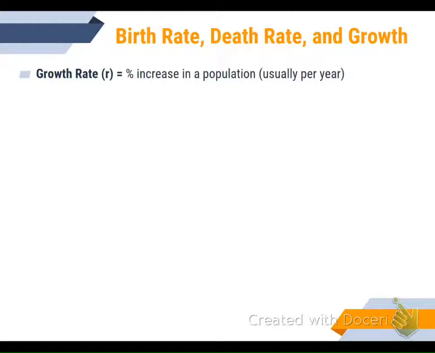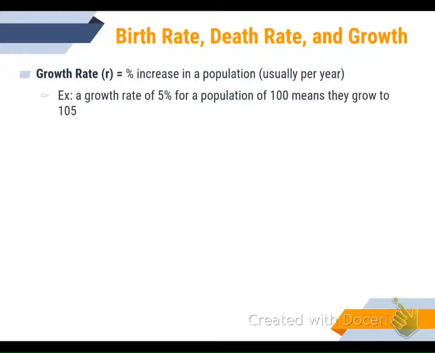Some of the things we need to understand are, for example, the growth rate. What is the percent increase in population per year? A growth rate of 5% for a population of 100 people means that after 1 year we will be up to 105 people.